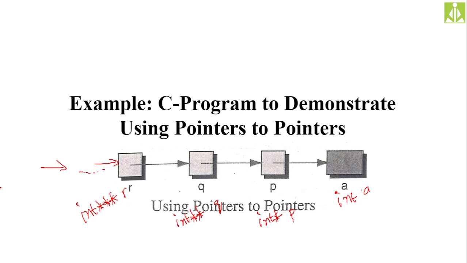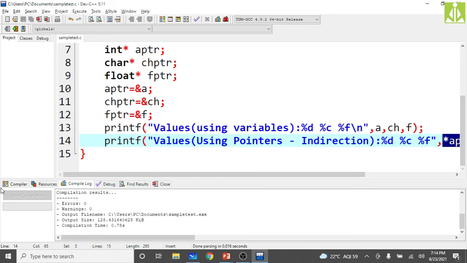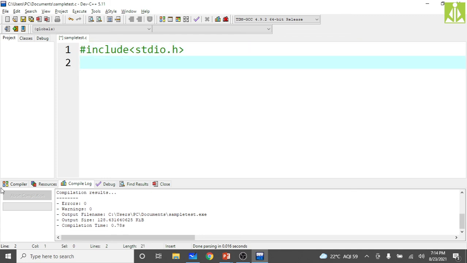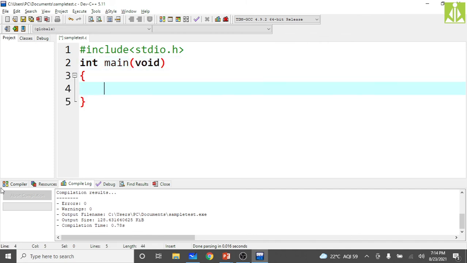And we will wind up the session. Just go to your program and start writing. #include <stdio.h>, then int main(void).